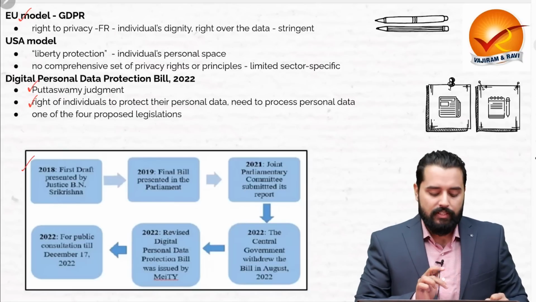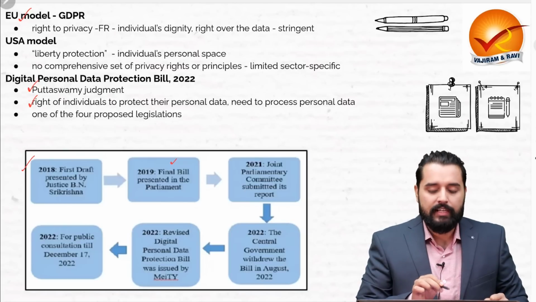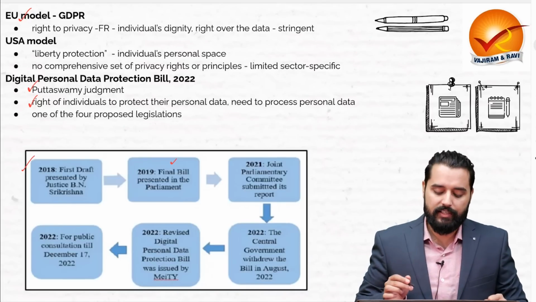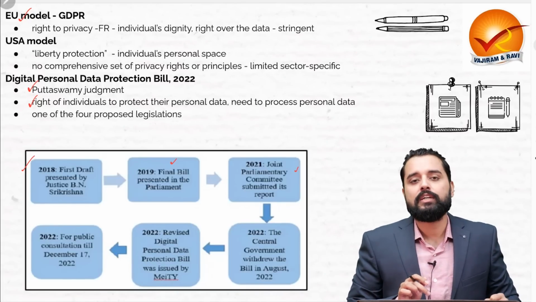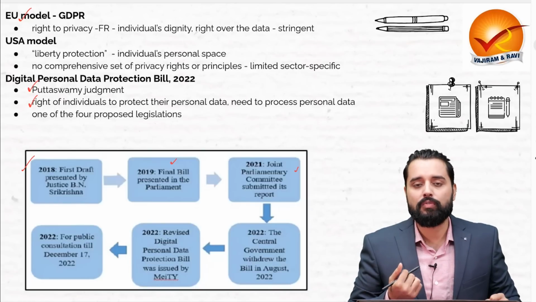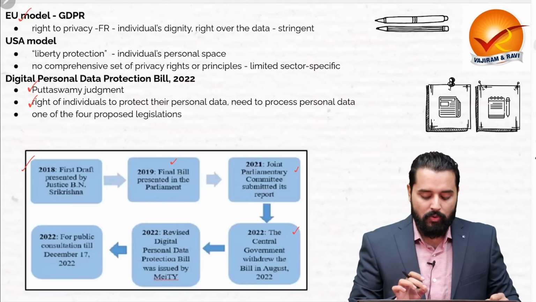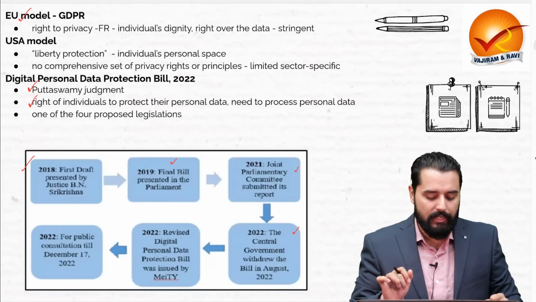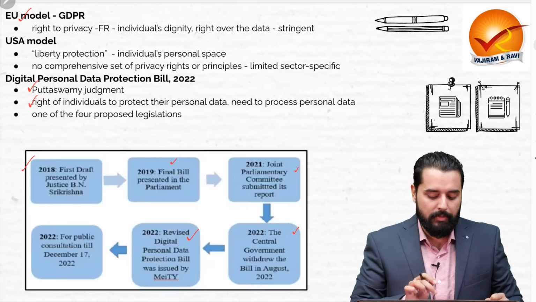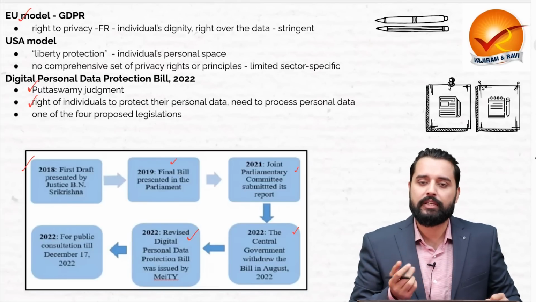In 2018, the first draft was presented by the Justice B.N. Sri Krishna Committee. After that, a bill was prepared in 2019. Now there were a lot of concerns regarding that. But in 2021, the Joint Parliamentary Committee, which took care of the bill, submitted its report along with a few recommendations, and in 2022 again the bill was presented. But the central government again withdrew that bill, and the revised Digital Personal Data Protection Bill was issued by MeitY in 2022, and it was open for public consultation. Now it is expected to be tabled.